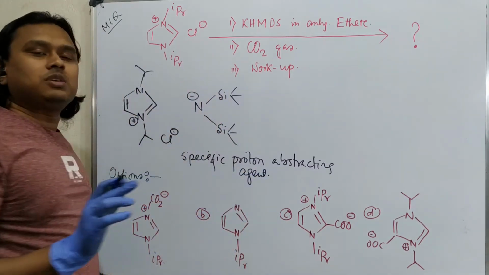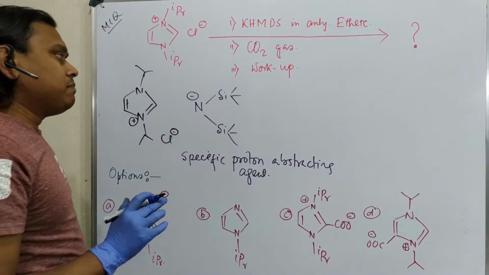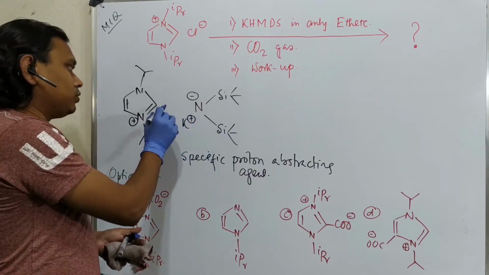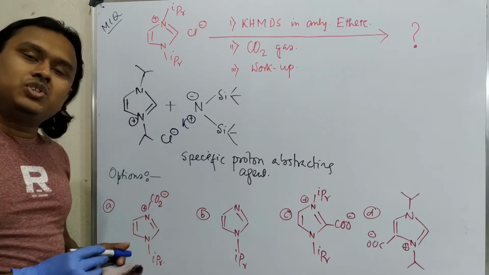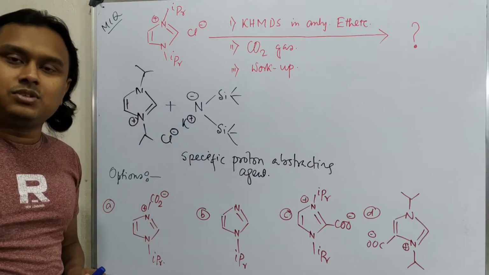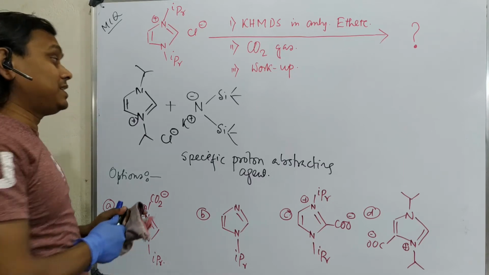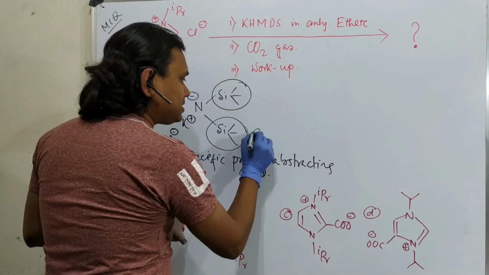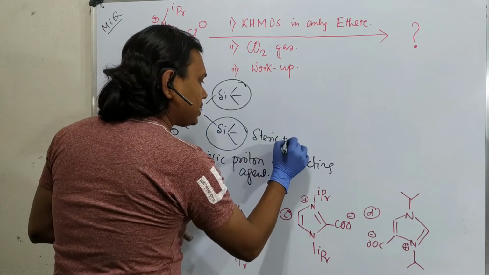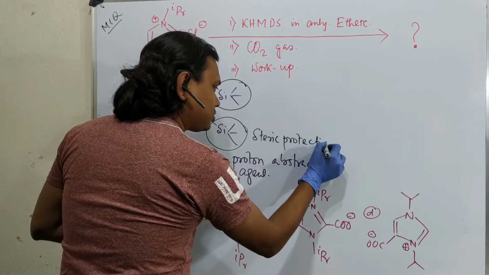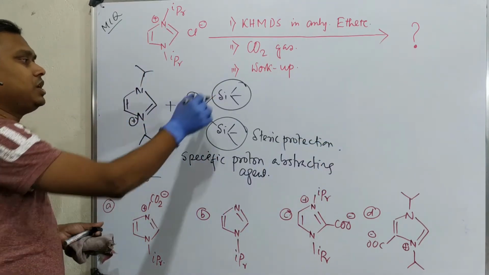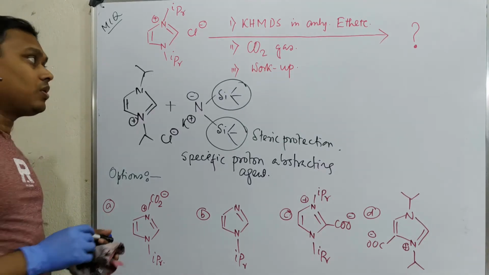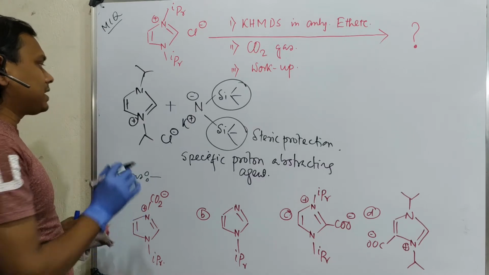Means it is purely a base, because we have discussed previously, basicity is always associated with nucleophilicity and vice versa. So what do we mean by the statement that changing the reaction condition, one base may act as a nucleophile or one nucleophile can act as a base? But in this case, this is not possible because of these two groups. So this is nothing but steric protection, you may consider. This is providing a steric protection to these molecules such that it will act selectively as base, not as nucleophile. So what will happen? What can happen in this case?